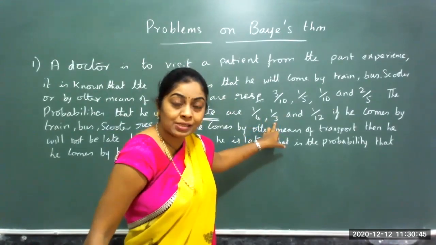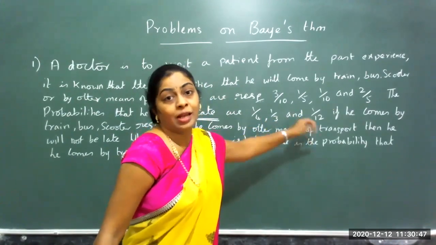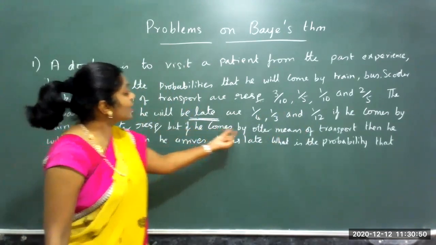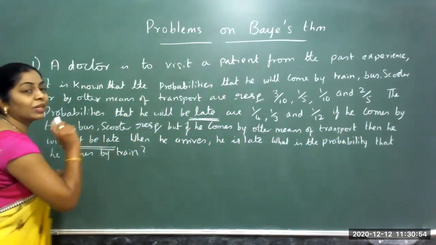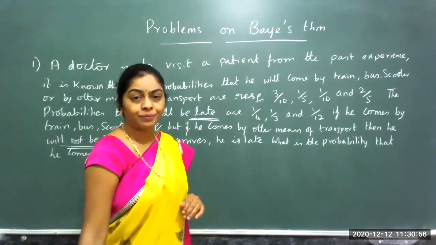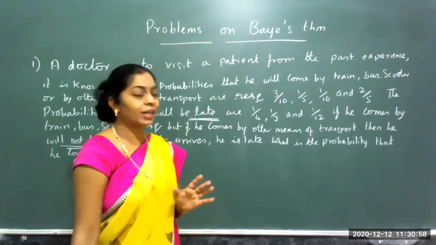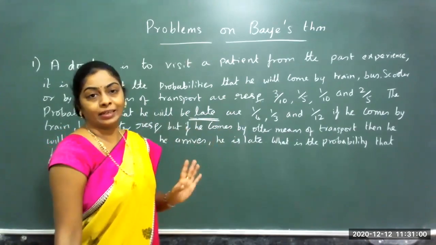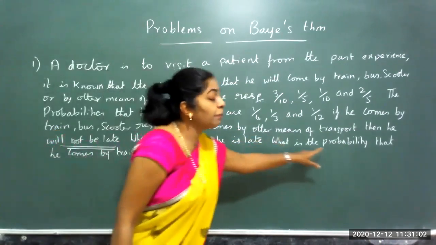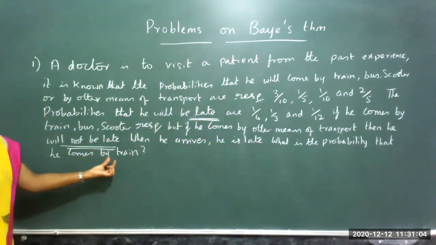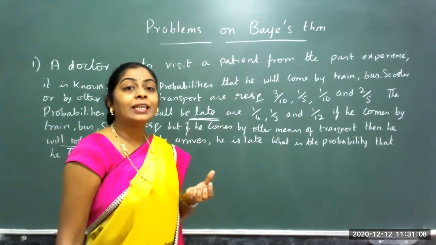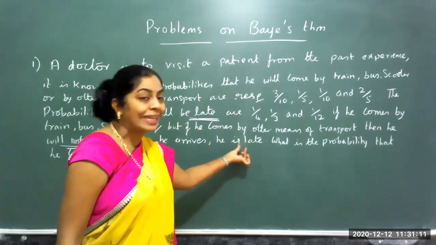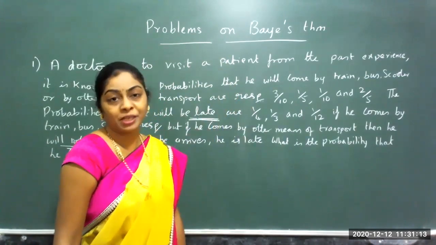When he takes bus and when he takes scooter. And they've also mentioned when he takes the other means of transport, he will not be late. But however, finally when he comes, he is arriving late. So they've asked to find the probability that he comes by train. So train is one of the events. In that event, what are the chances of coming late? You have to find using this.